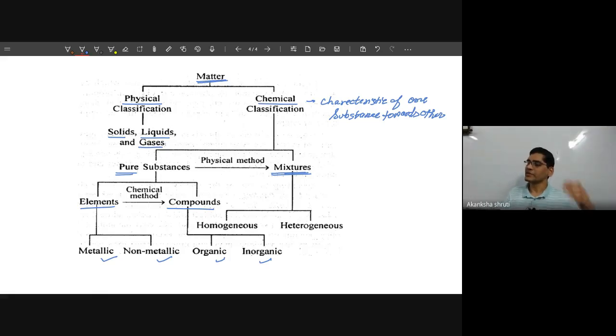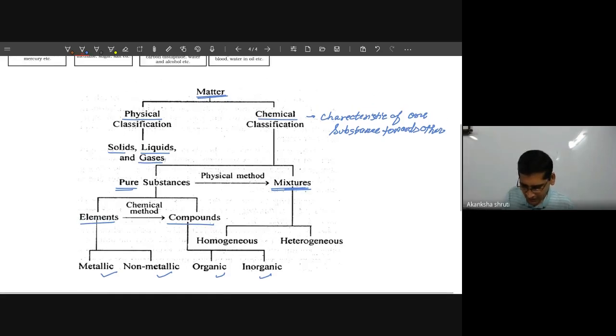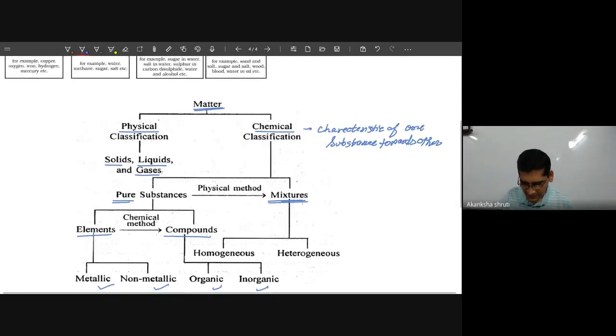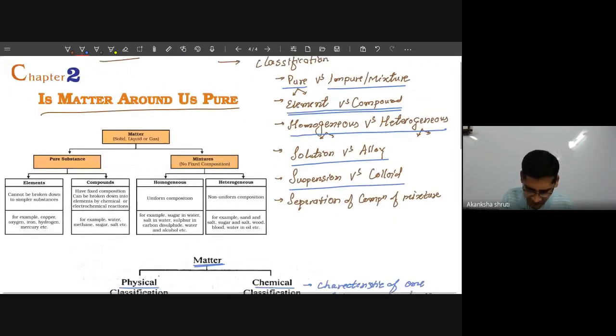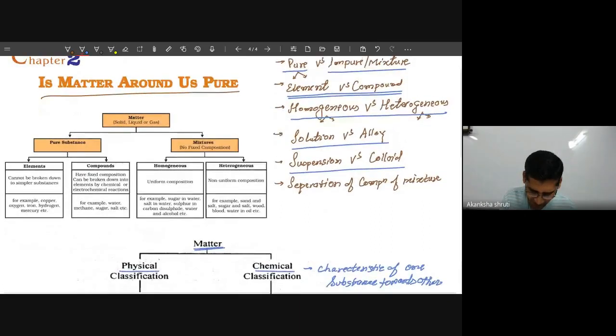Homogeneous means the composition will be uniform. Heterogeneous means composition will vary. Okay. So all these things we are going to discuss in more detail. A student, this table is summarized in your book in a very good manner. See how it is. So it is this one.